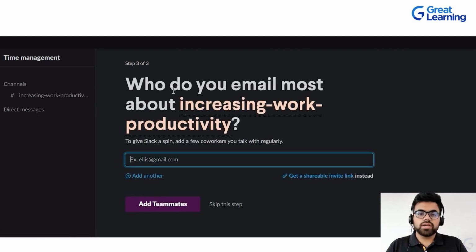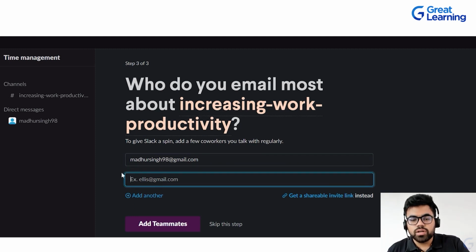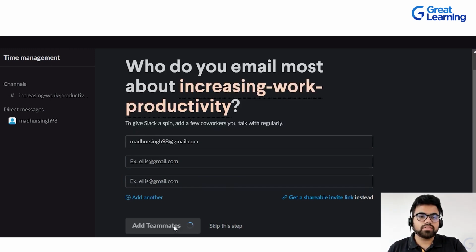Now the third step they would be asking is, who do you email the most about these things? What are the team members that you want to add? You can add any name. Let's just say I give a particular name to it. When you write this particular thing, you can see another tab opens up for other members to add. You don't really need to do anything. It will keep coming up one after the other. If you want to remove it, you can just cancel it, and you can either skip this particular step or you can add teammates, right?